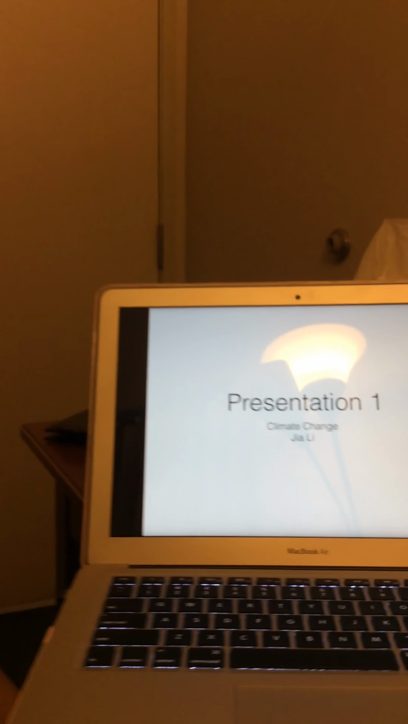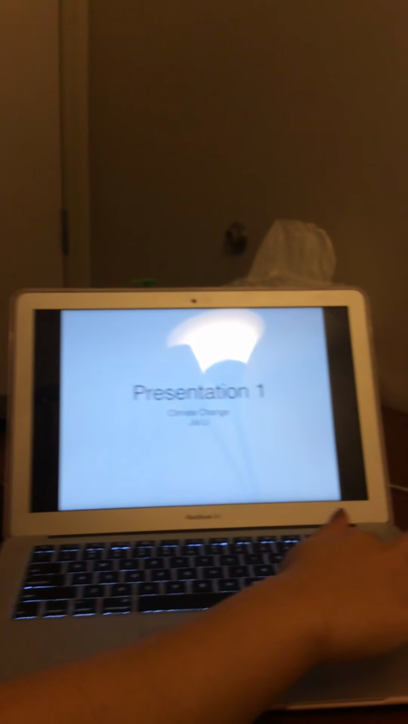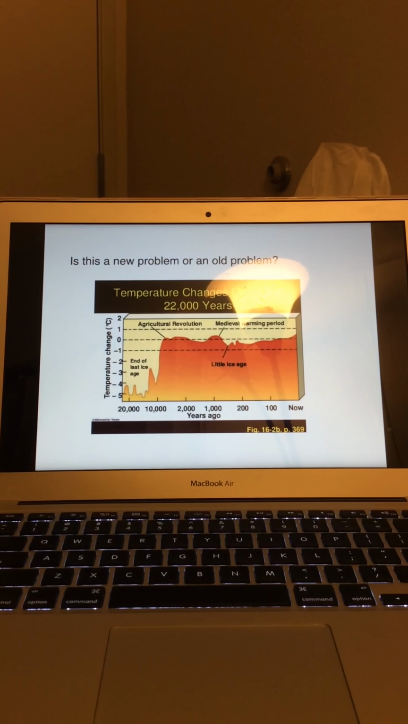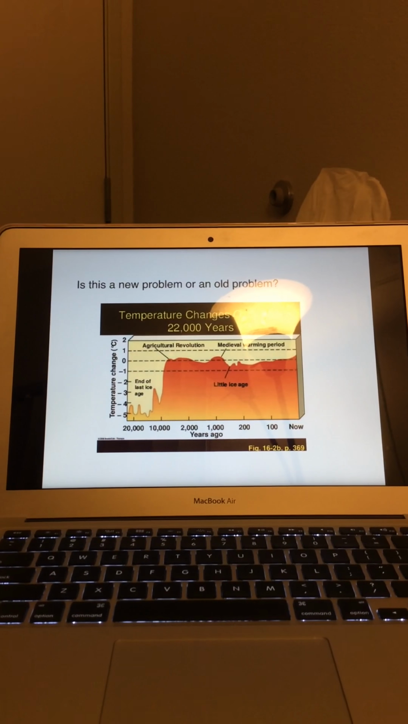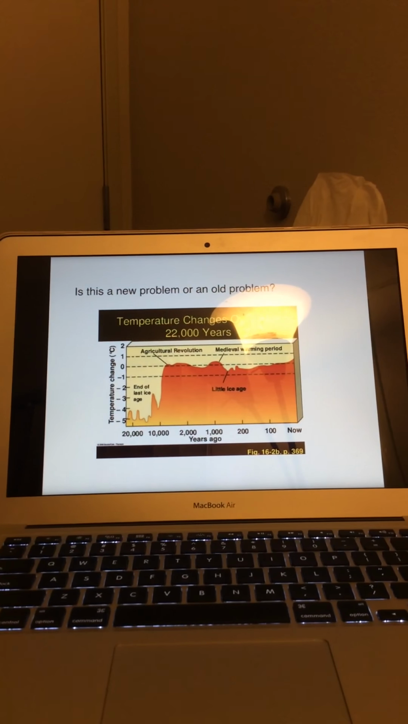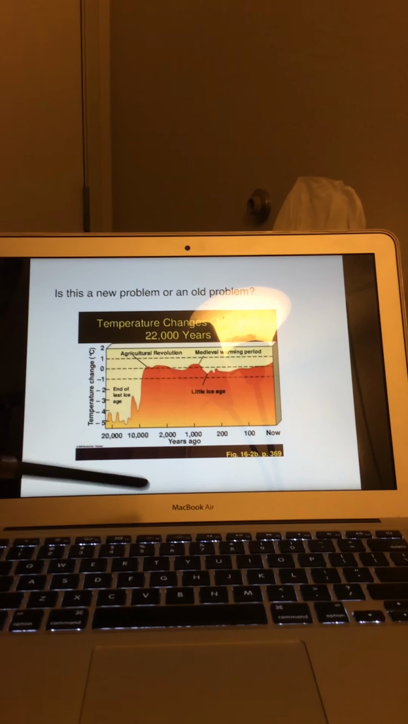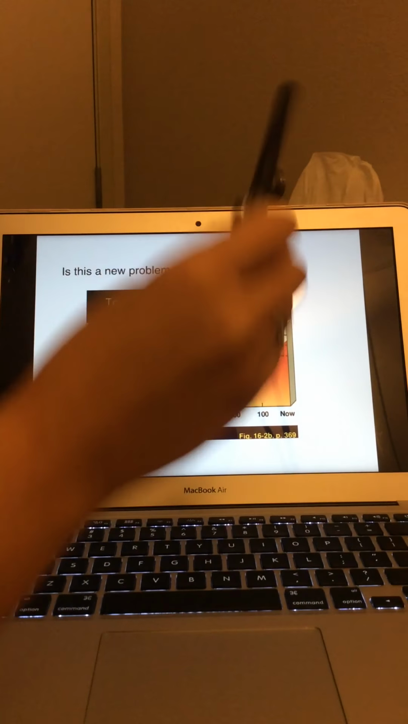This is presentation one, and the topic I'm going to talk about is climate change. Is this a new problem or an old problem? So I found this picture online, and this is a timeline of the climate change over 22,000 years. So we can see, starting from the agricultural revolution, the temperature started to rise and keeps becoming warmer and warmer.